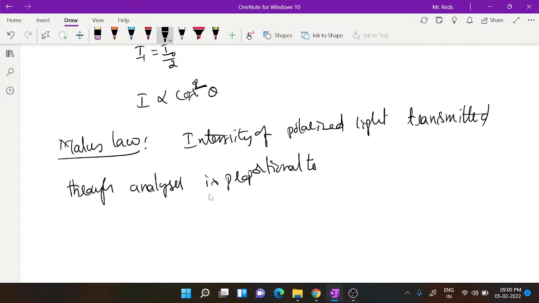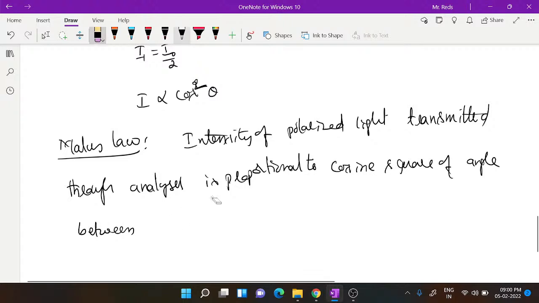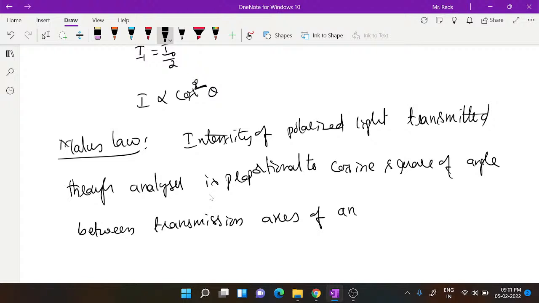Plane of transmission, or you can say simply, proportional to the cosine square of the angle between the pass axis or transmission axes. Yes, axes means plural, axis means singular. Between the transmission axes of the analyzer and the polarizer.